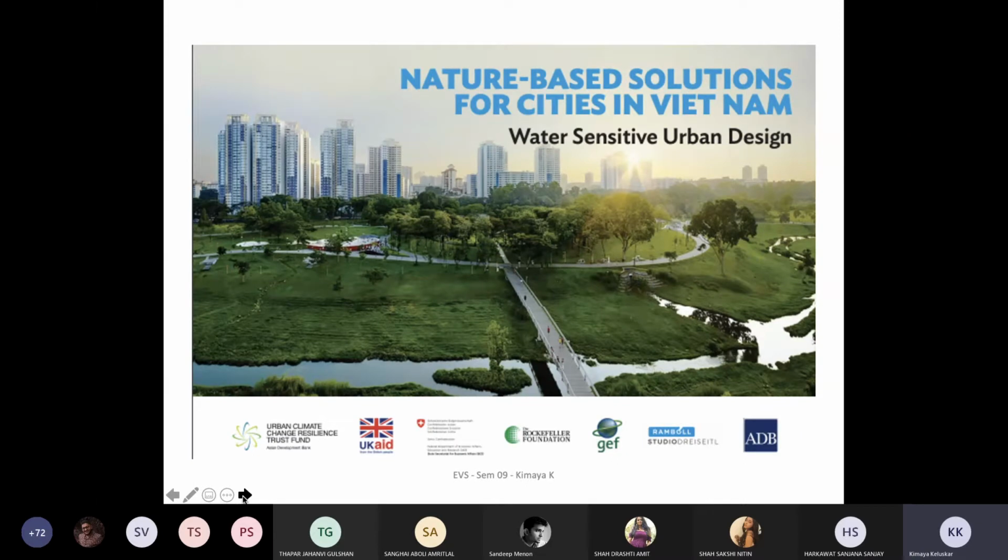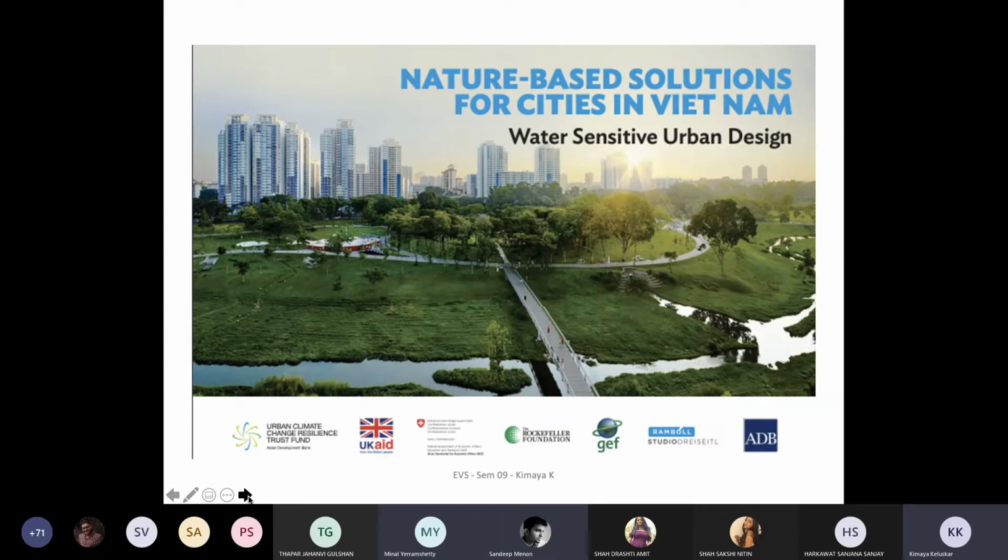Any questions till now? Meenal, Sandeep, you want to add anything before we start showing them certain examples of it? No, okay, I'll be taking up this next time in detail. So what you are doing is at a larger scale, and I'll be doing it at a site planning level. So that will continue next time onwards. Kimaya, do the students have any questions at this moment?